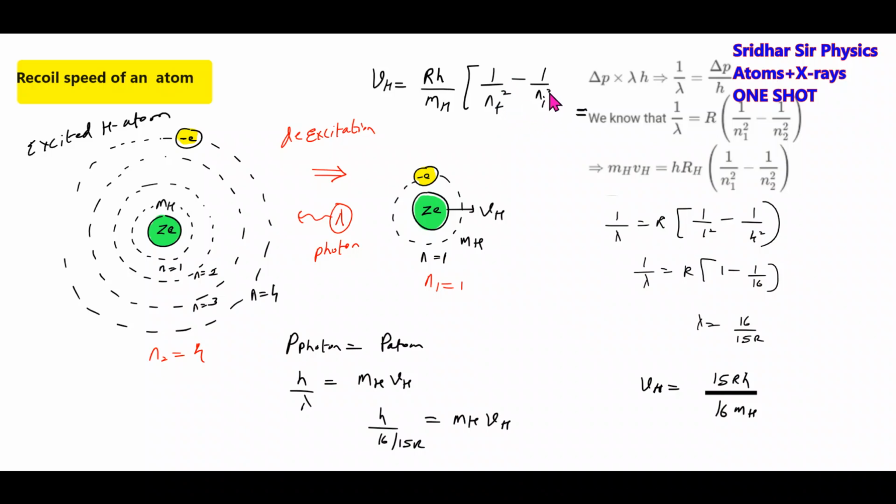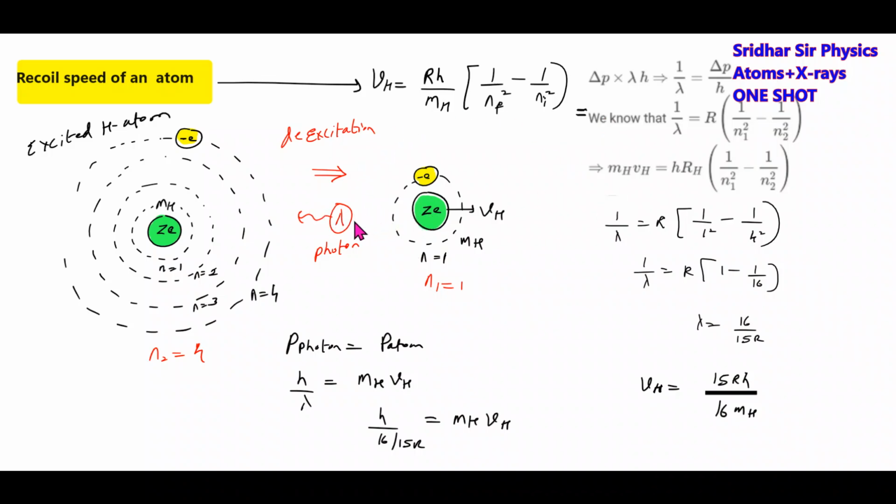This is the recoil speed of the hydrogen atom. For any atom, you substitute the mass of that atom here, and then the transition. If it is helium, then you have to adjust the Z also. The Z will come here. For helium plus or lithium double plus, the value of Z will come. This is a generalized formula you have to remember.